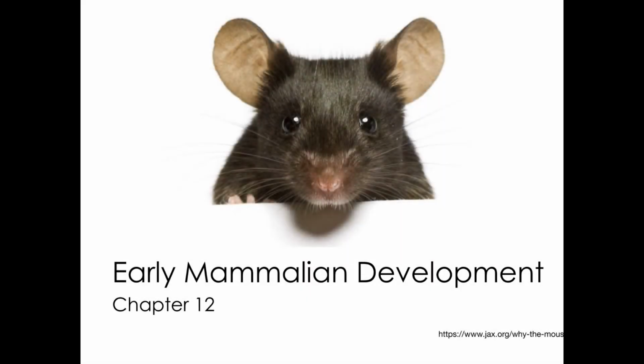We'll be wrapping up this unit of the semester with the study of early mammalian development. This chapter of your textbook covers both mammalian and avian development, but we will only be focusing on mammalian development for the sake of time. Nevertheless, there are similarities between the development of birds and mammals. Although we'll be mainly focusing on mouse embryonic development, we'll highlight differences and similarities between mouse and human development.